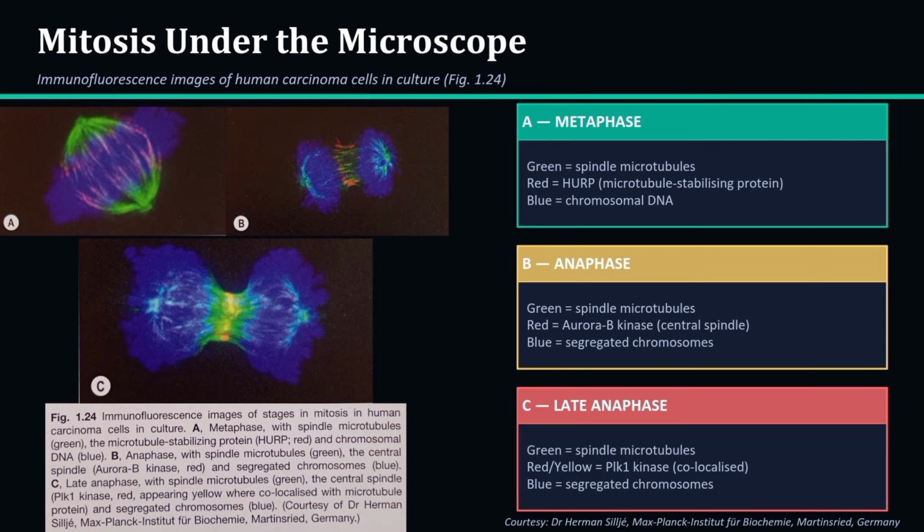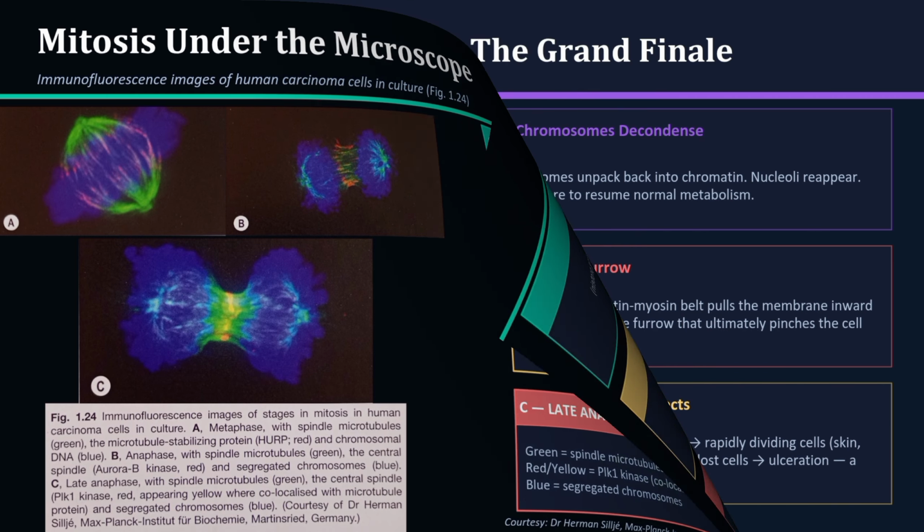That's anaphase. As the chromosomes reach the ends, the cell prepares to split, late anaphase. In just a few moments, one cell becomes 2 identical cells. That's mitosis, the process that helps your body grow and repair.